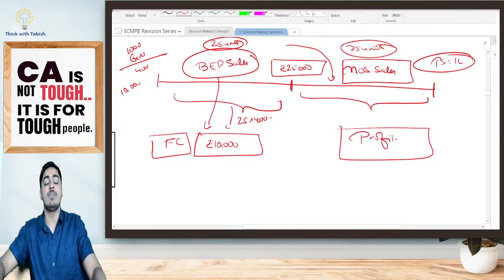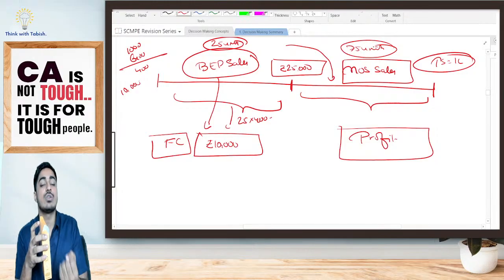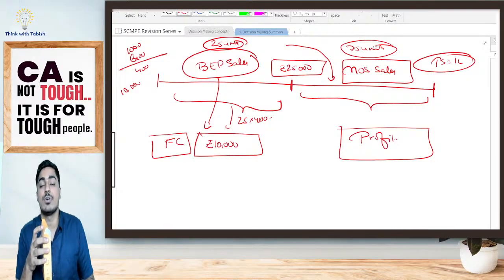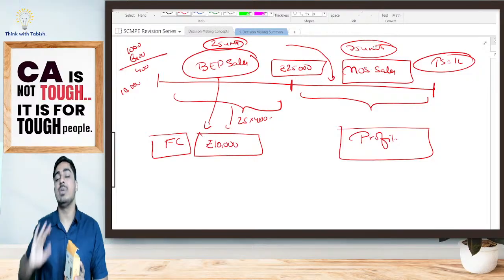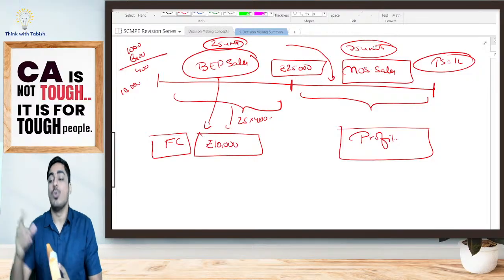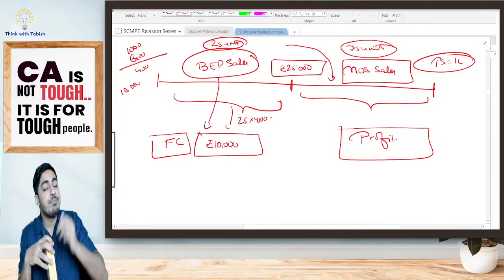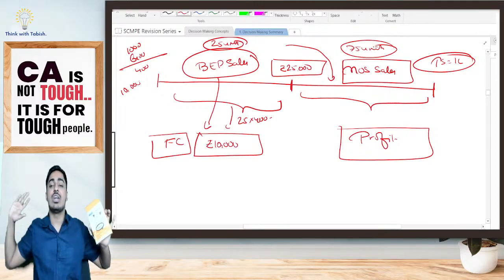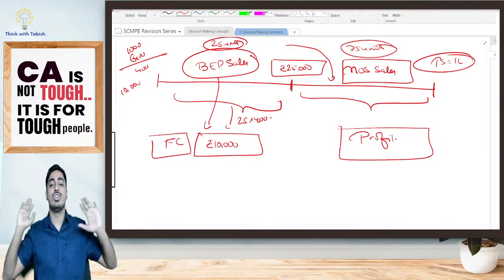From my first 25 units, whatever contribution I've got, 25 units at the rate of 400, 10,000 contribution I've got. What will I use it for? I will use it to pay my fixed cost. After my BEP, from my MOS sale, whatever contribution I'll be getting, where will I use it, students? I've paid all my cost. Whatever I'm getting right now, 75 shirts at the rate of 400 per shirt, 30,000 is going to be my profit.